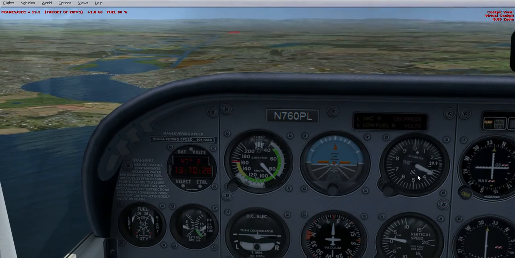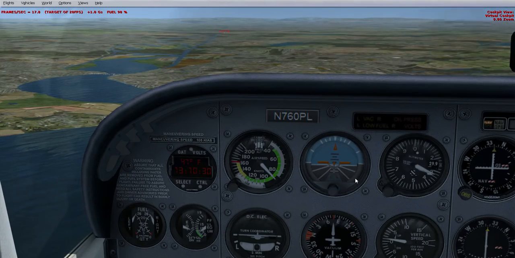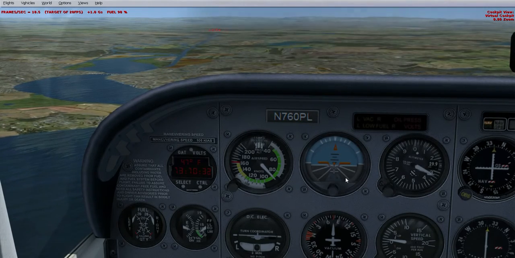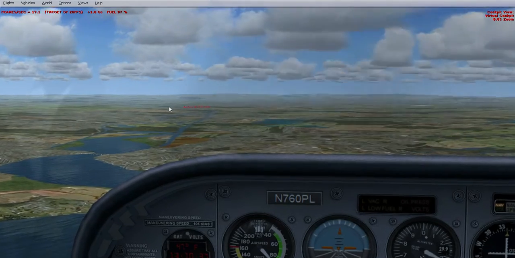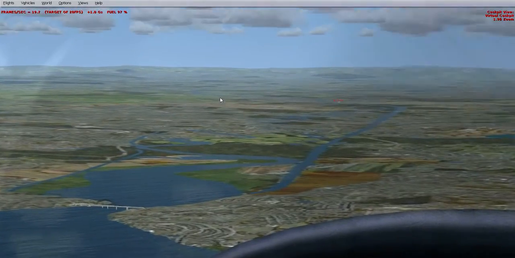3,000. Tower, 7144, 56 miles east, inbound ILS, runway 27. 7144, Liverpool Tower, make straight in, runway 27, altimeter. See that Airbus over there? 7144, cleared to land, runway 27. He's currently been given landing clearance. Cleared to land, runway 27, 7144. He's currently coming in. Obviously, these are jet flight.